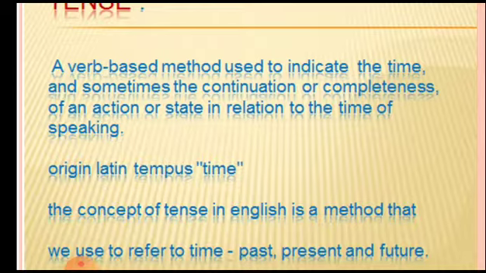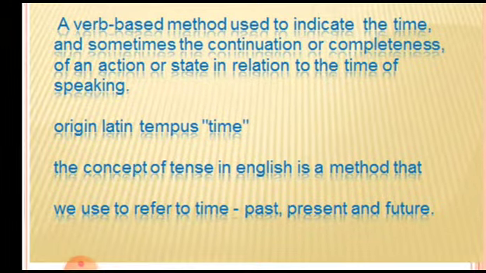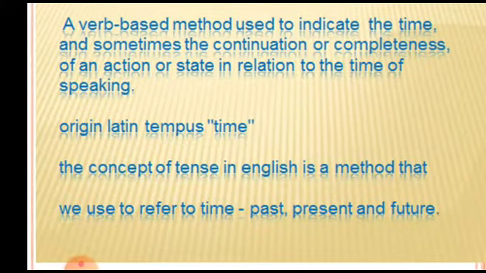Now, when we talk about tense, it originated from the Latin word tempus, which means time. In English, it is a method that we use to refer to time. So, we talk about the time that is in the past, present, and future. Past means whatever is already over. Present means the time that is just now or going on. And future means the time that will come.